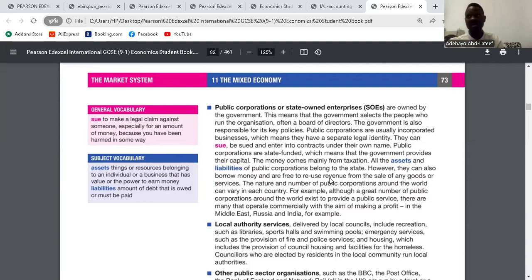Yes. Like not maybe here, but like Dubai, they have the Emirates airline. It's owned by government, but they make profit. Is it clear? Yes.